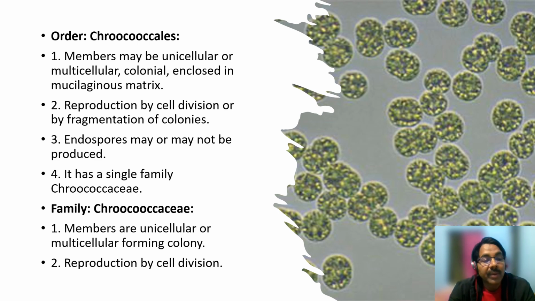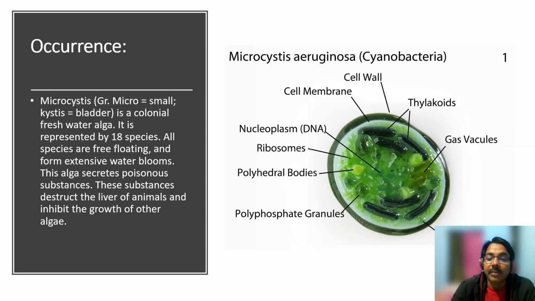The members of family Crococaceae are either unicellular or multicellular. They form colonies, or they prefer to live in colonial form, and mostly they reproduce by cell division because they belong to group Cyanophyceae or cyanobacteria. They reproduce just like bacteria by cell division. Cell divides in two.